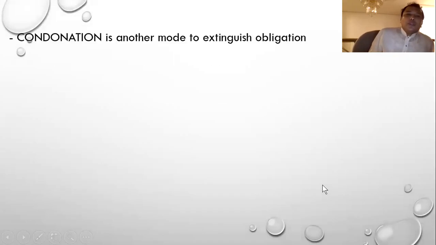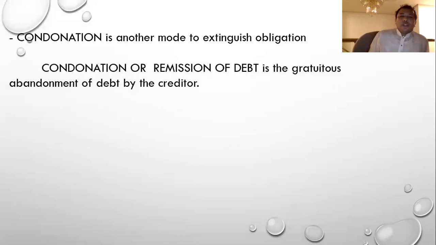Okay, let's go to the third cause of extinguishment, or the mode to extinguish obligation, which is condonation. What is condonation? Condonation is also known as remission of debt. It is the gratuitous abandonment of debt by the creditor. What is gratuitous? Gratuitous is something without payment, or something which is liberality of the person, or it's free.